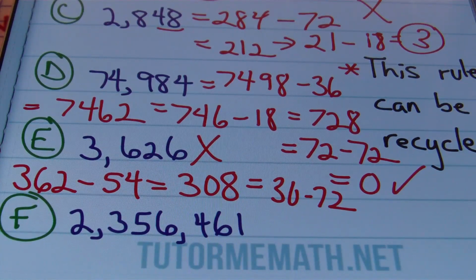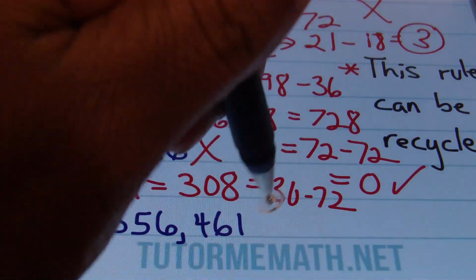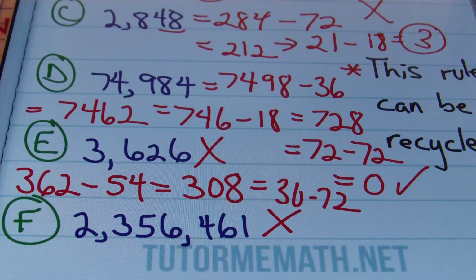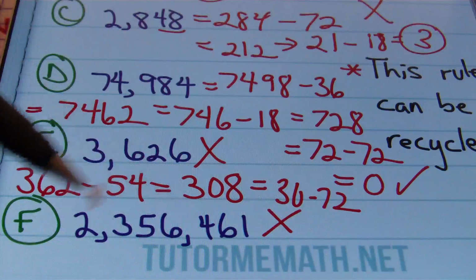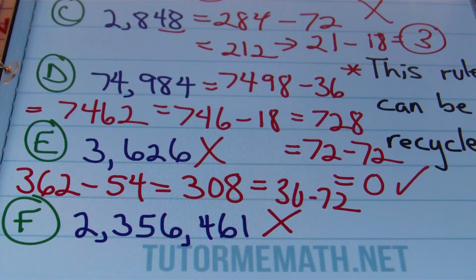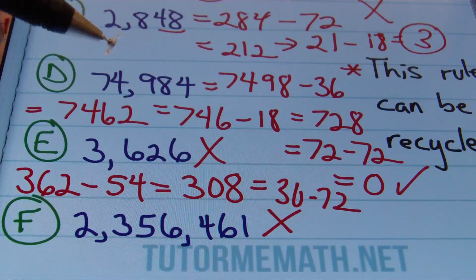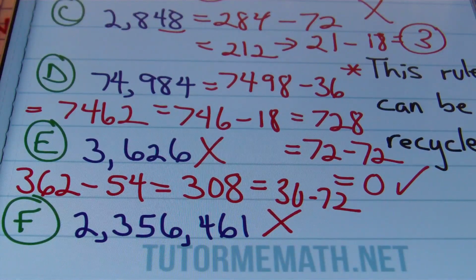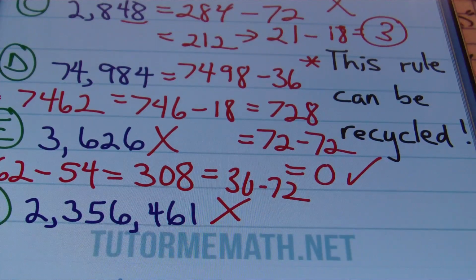All right. For problem F, we have 2,356,461. Oh my God, why did I put this big long problem here? I'm going to go ahead and save us some time, ladies and gentlemen. This is not going to be divisible by 13, but bottom line, the process will remain the same, but you would have to whittle that down all the way. In a situation like this, that would take way too long. Just go ahead and use long division. If the number gets that big, that's just crazy. The process will take way too long. You'd be better off just using long division to see if that'll go in there evenly. Okay, so there you go. I'm thinking that a safe bet is 5 digits. Anything beyond that, the process will become so cumbersome, you might as well have just tried to divide it outright using long division to see if it's divisible by 13. That's the divisibility rule for 13, and now we have 2 more.